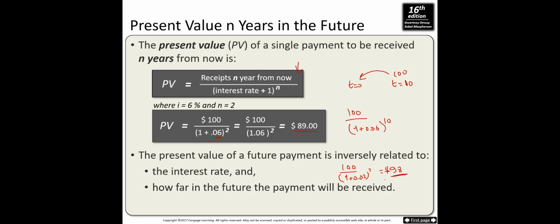So as you see, with 2% the present value is $98, with 6% it's $94. And when the interest rate is higher, present value is lower. And the second factor is how far in the future the payment will be received. If the payment is received after a year, present value will be higher. If it's received after 10 years, the present value will be lower, and so on.